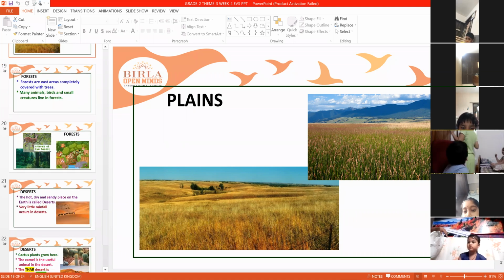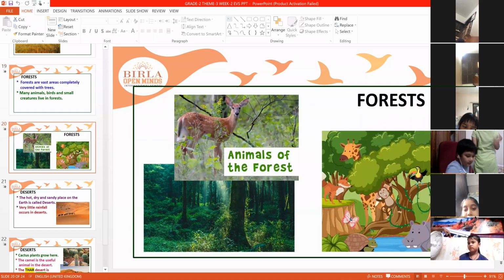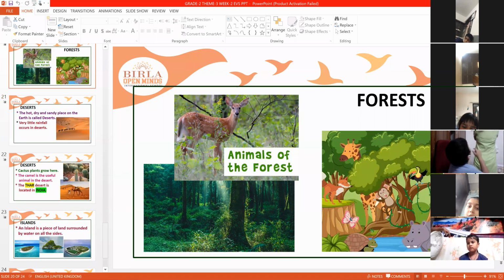Next, forests are the vast areas completely covered with very deep trees. Wherever you see, you can see only trees, big, big trees. And many animals, birds, and even small creatures also live in the forest. Forest is the home and shelter for different types of animals.